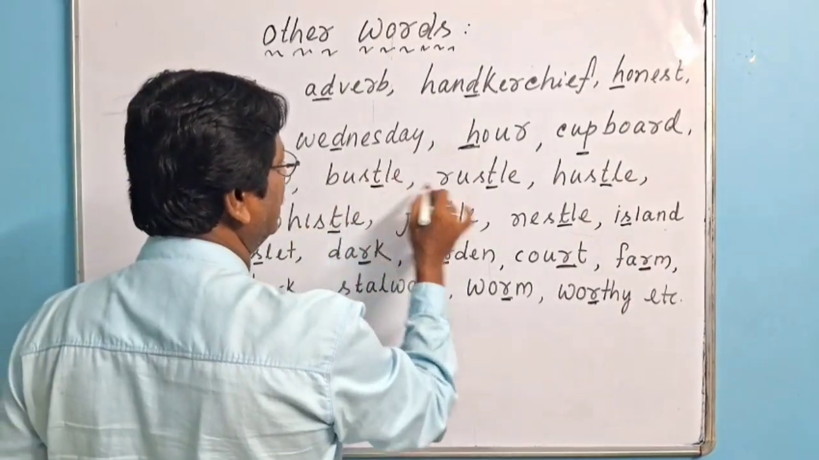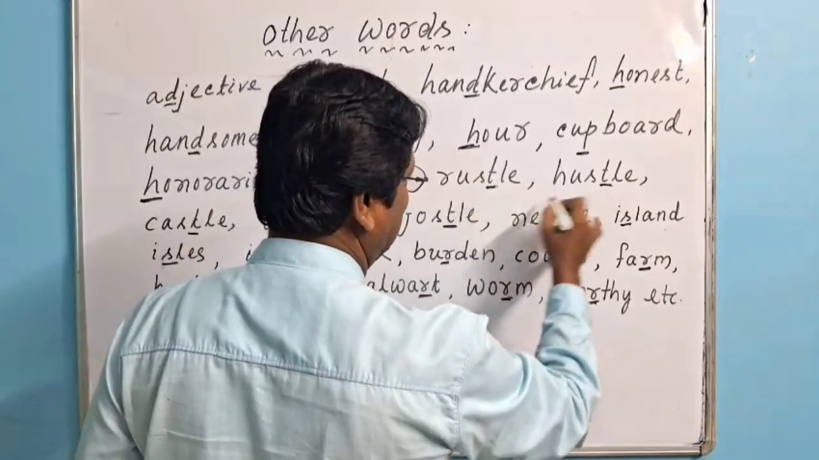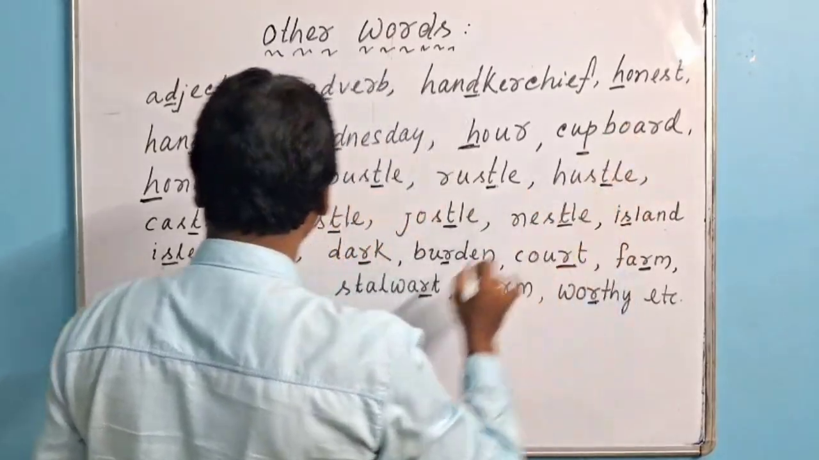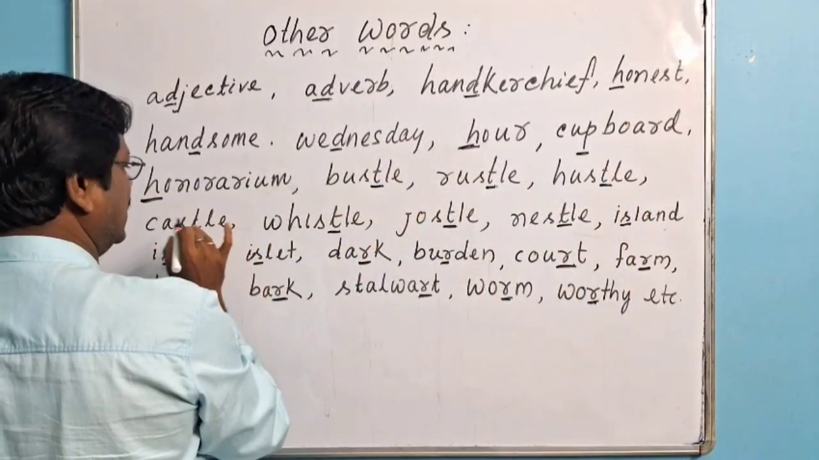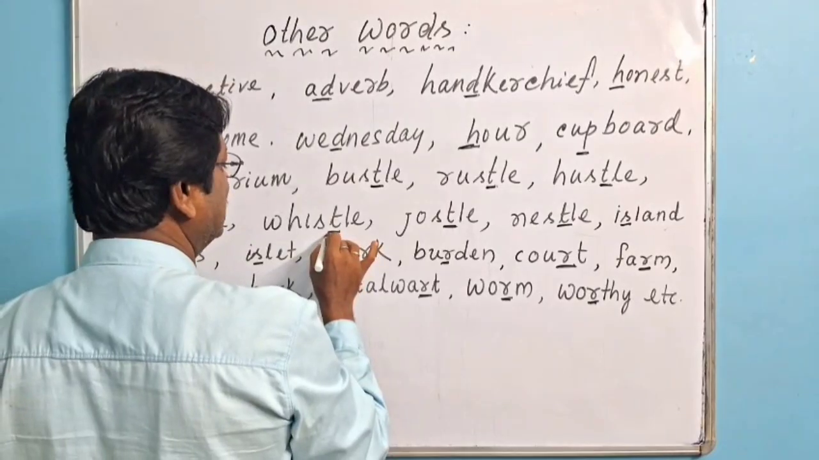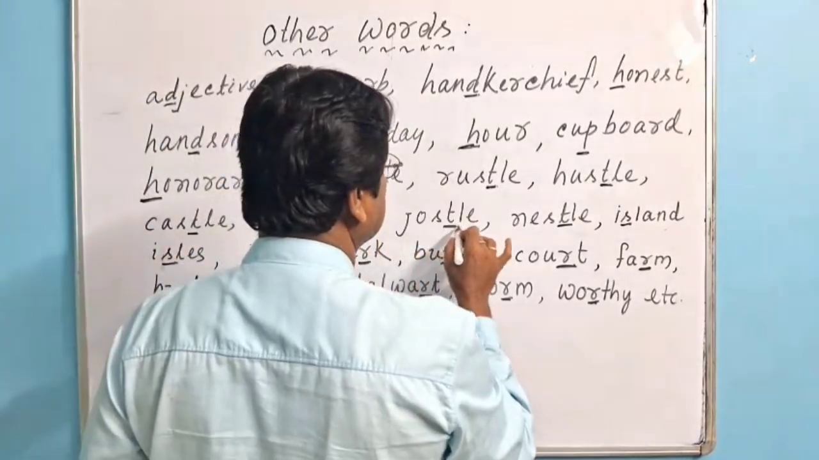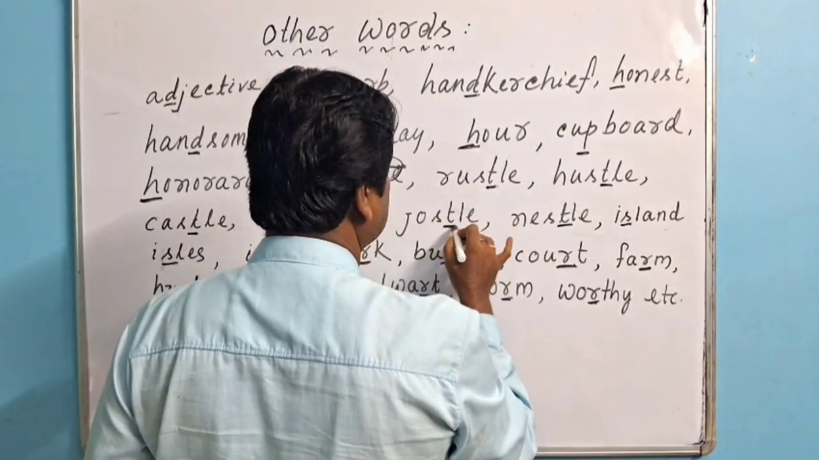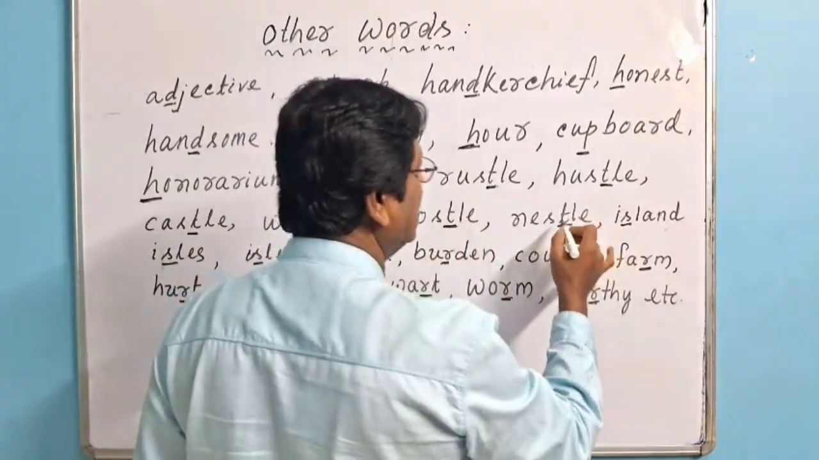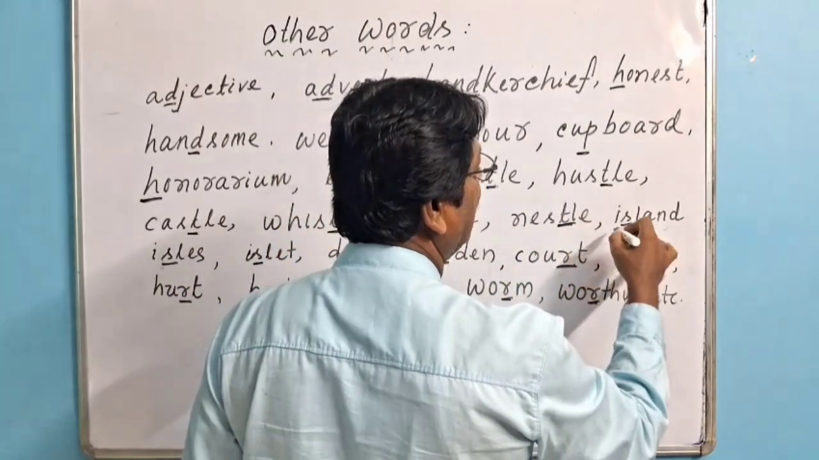Bustle, T is silent here. Rustle, T is silent here. Hustle, T is silent here. Castle, T is silent here. Whistle, T is silent here. Jostle, T is silent here. Nestle, T is silent here.